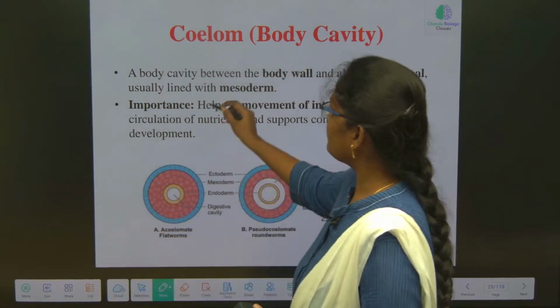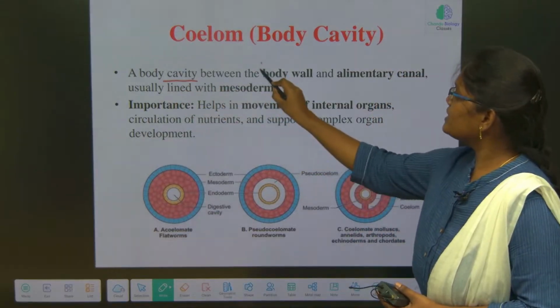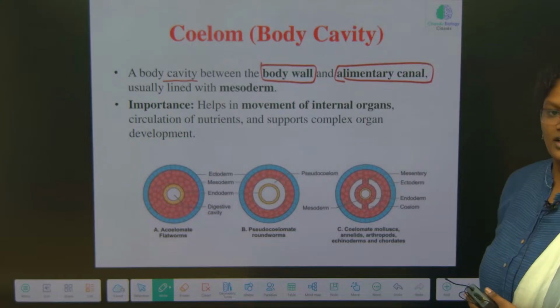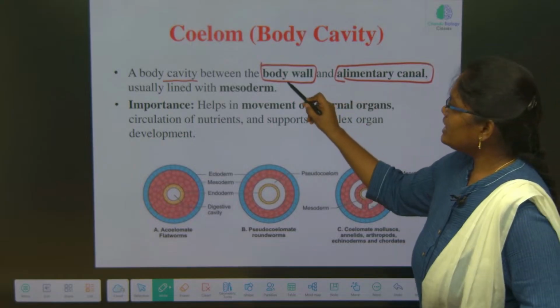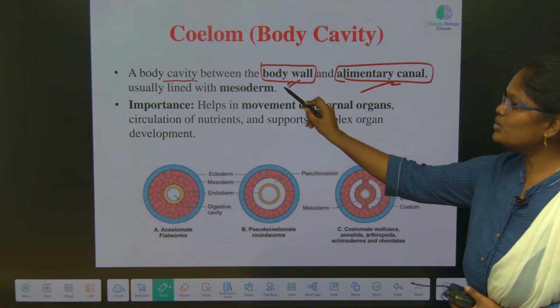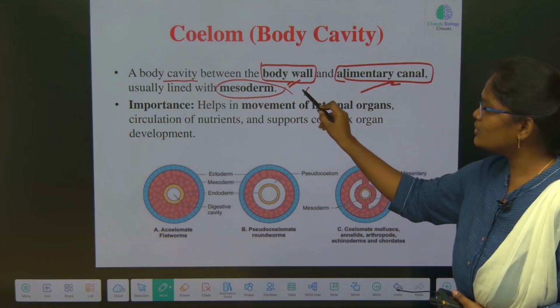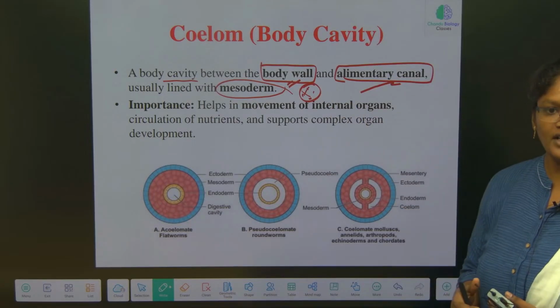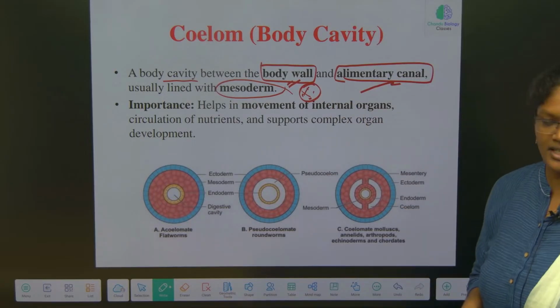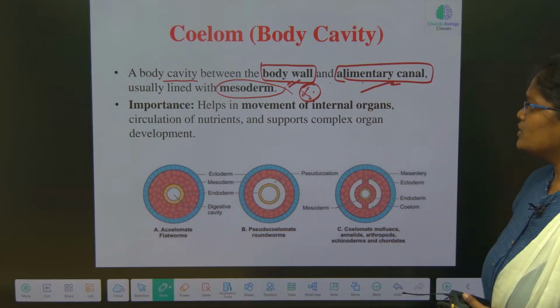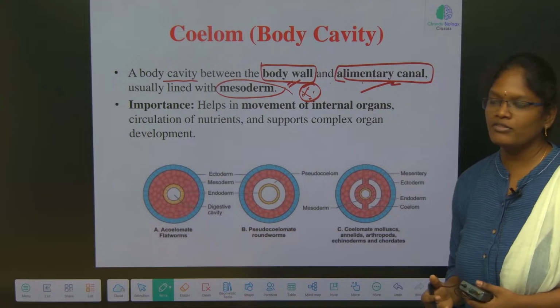Okay, first of all, body cavity is present between the body wall and the alimentary canal. It is usually lined with the mesoderm. So this is an important point to remember. The body cavity is always lined with the mesoderm and it is present between the body wall and the alimentary canal. So what is the function of body cavity?